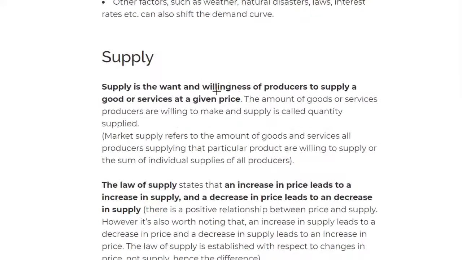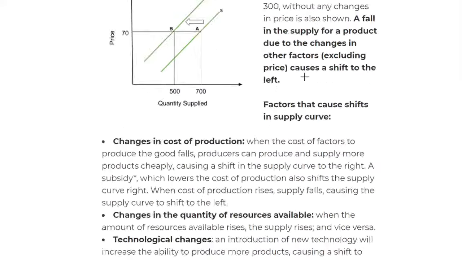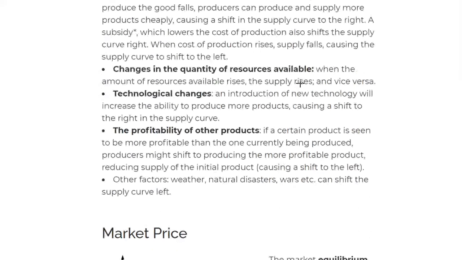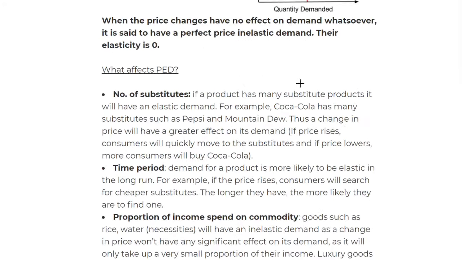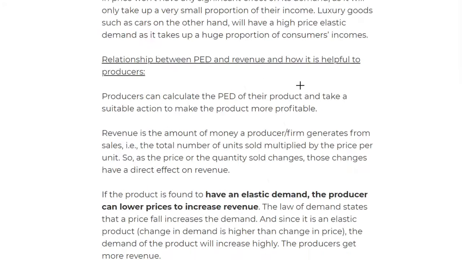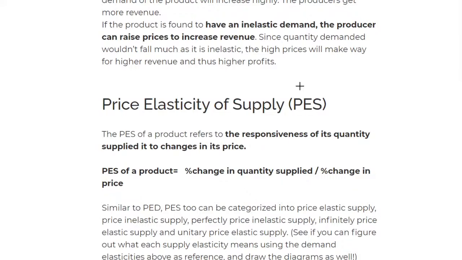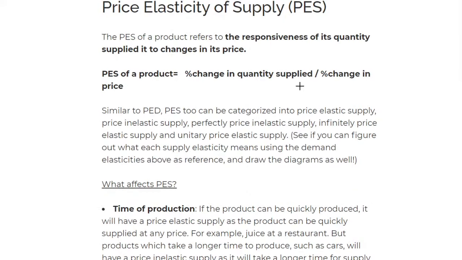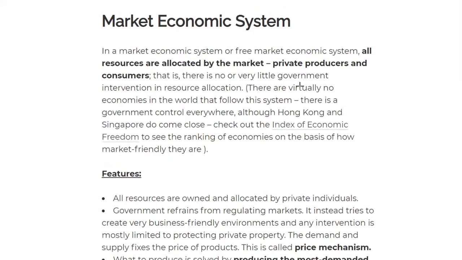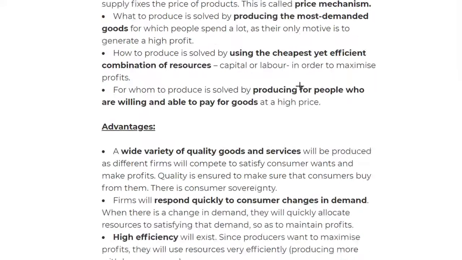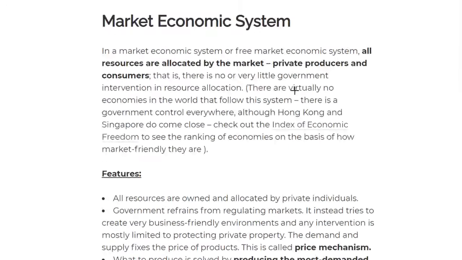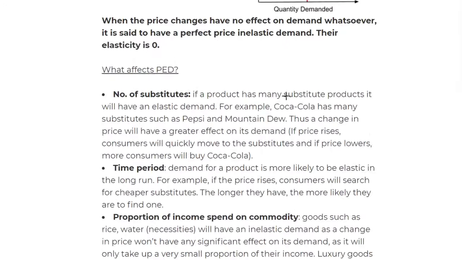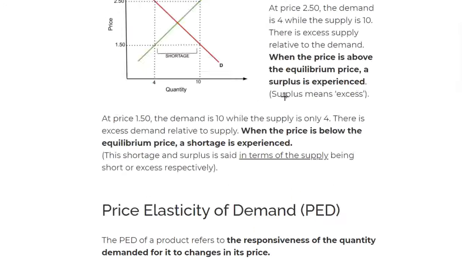Then we move on to supply. Demand and supply are together, and you can see how long this chapter is. Then we have market price changes. We then have elasticity of demand. We have a lot, so it's going to be a long live stream, guys. Then price elastic supply. We're going to look at the market economic systems, advantages, disadvantages. And then finally we'll move on to the next chapter. And some chapters are really short, so don't be scared.